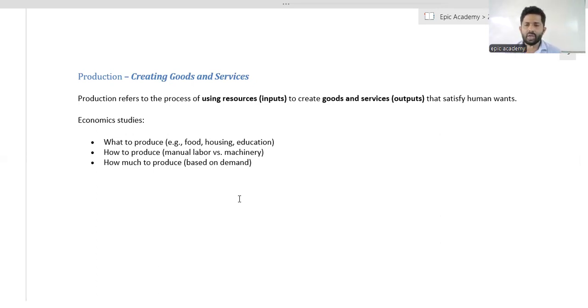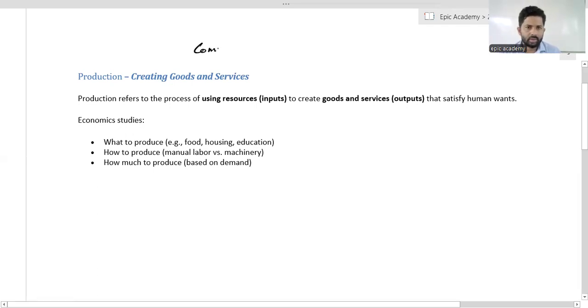Right. Now we are going to discuss production. Production means we are going to create goods and services. The common word for goods and services is commodity.